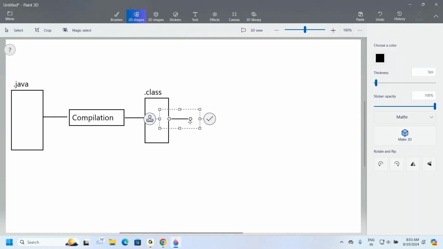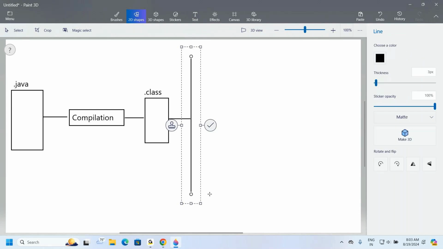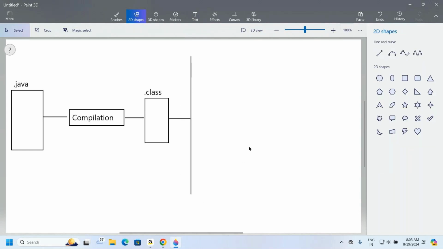Now, observe carefully. I'm going to perform multiple executions over the same .class file, as per the definition. I'm not deviating from the definition.